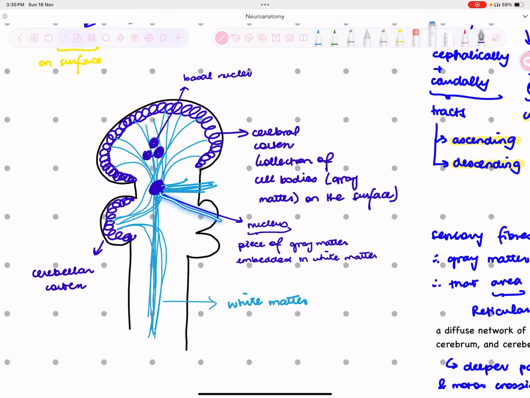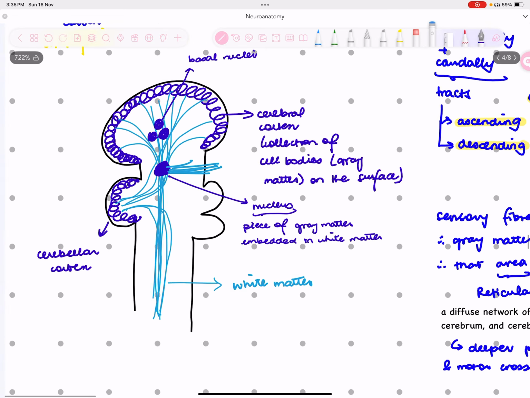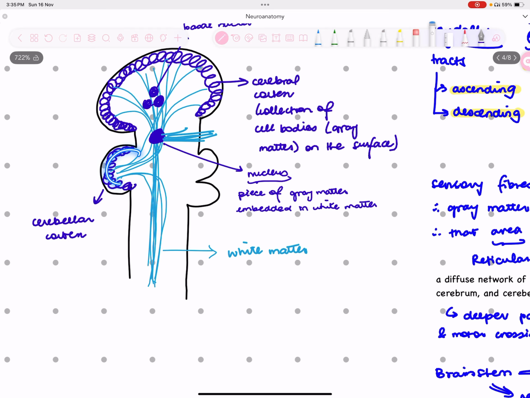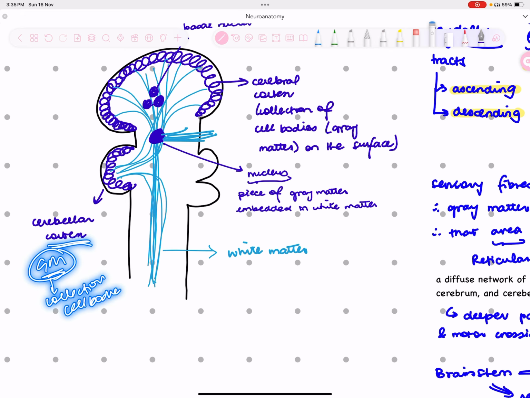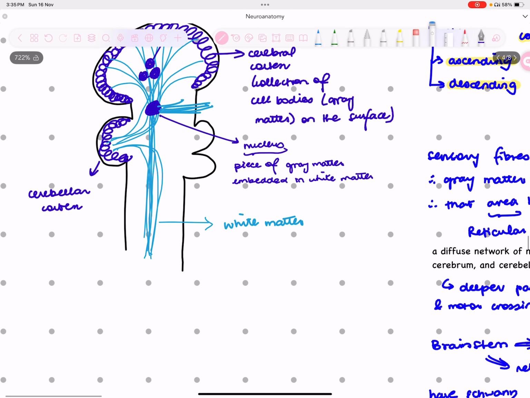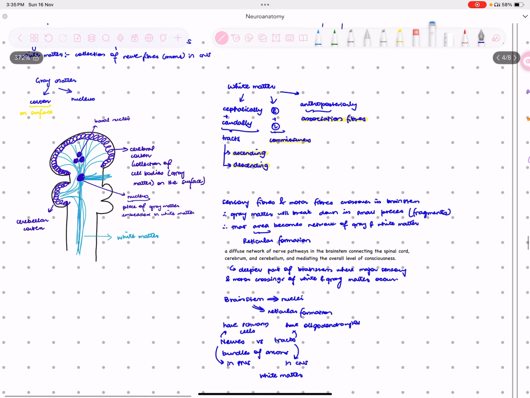Basal nuclei or nuclei, these are pieces of gray matter which are embedded in the white matter. This is cerebellar cortex. Again, it's gray matter. Cortex means gray matter, therefore it's in the central nervous system. And gray matter is the collection of cell bodies in your central nervous system. This is a collection of cell bodies which are on the surface. So that's cerebral cortex. If it was embedded in white matter, it would be nuclei. And this is the white matter you can see.